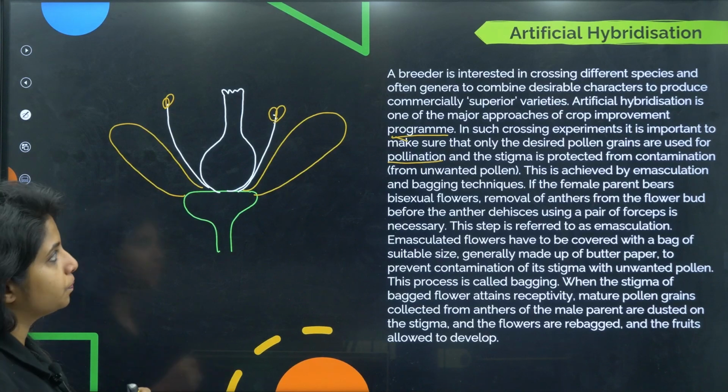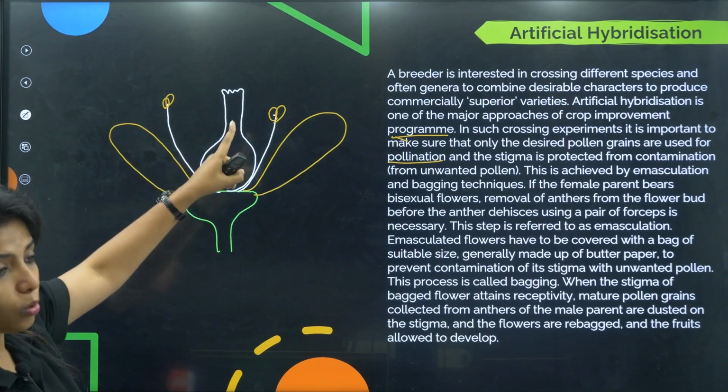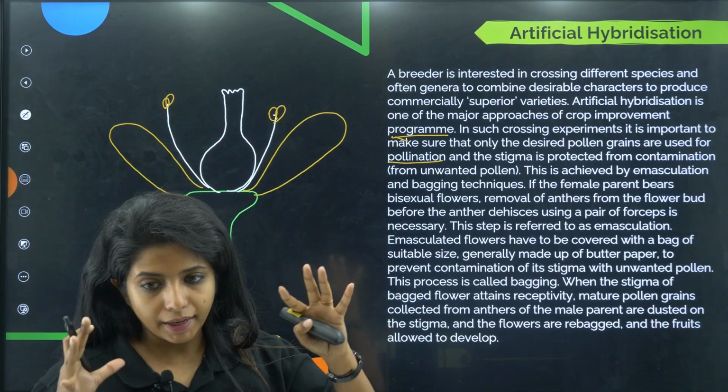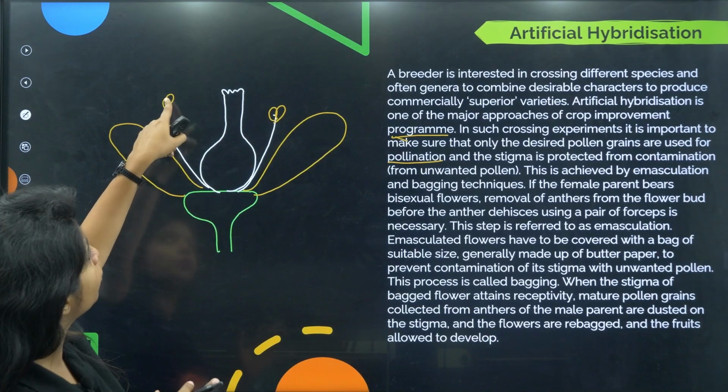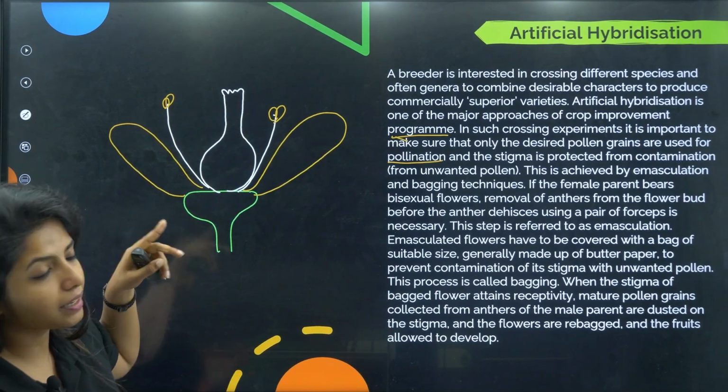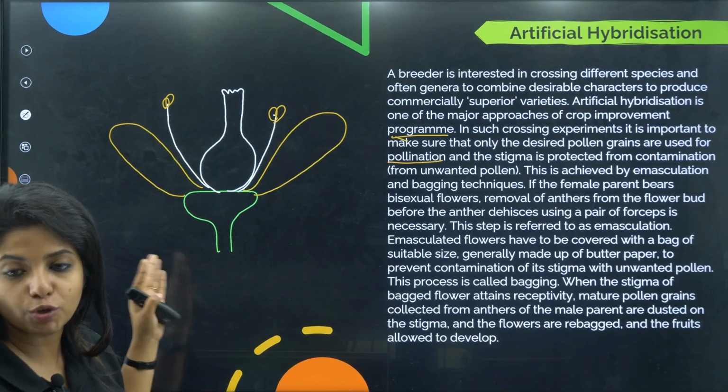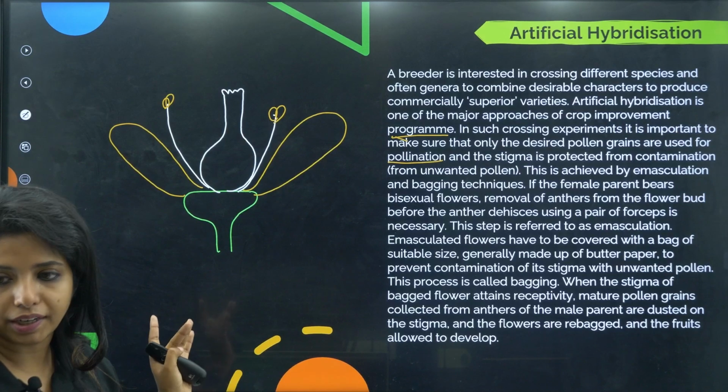Now, if I want to produce a hybrid variety, obviously I cannot let the pollen over here land over here. In that case self-pollination would happen. I want a hybrid variety to take place.